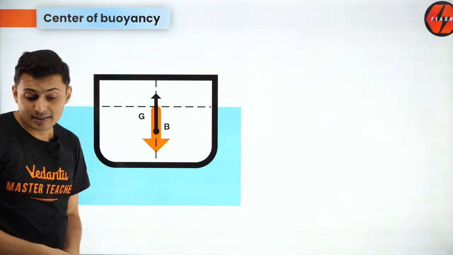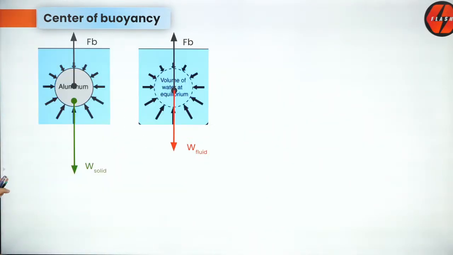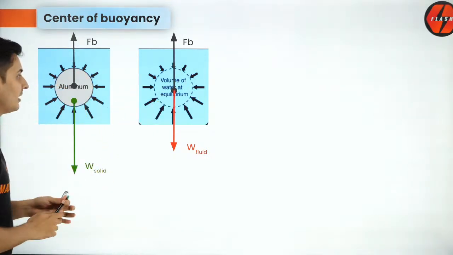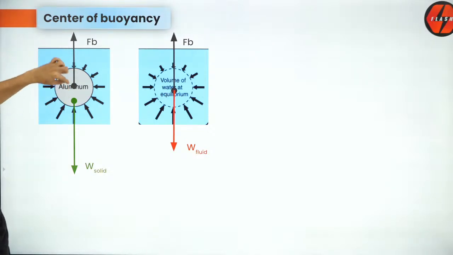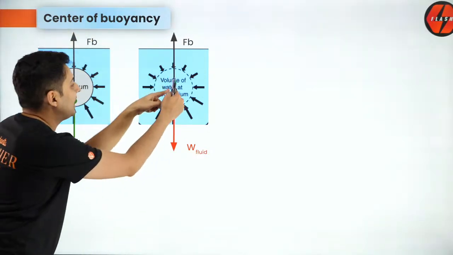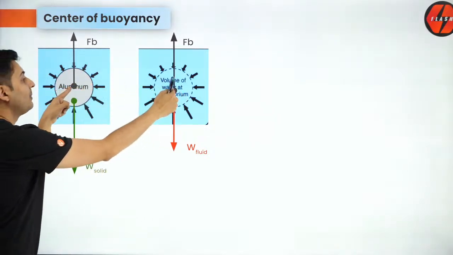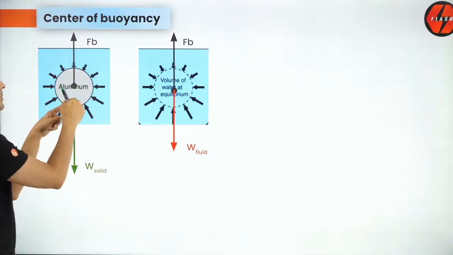Yes, Kirito, I said buoyant force will act from the center of mass, but center of mass of whom? Center of mass of the displaced fluid. The displaced fluid center of mass and the object center of mass can be two different places. Understand that. So buoyant force acts from center of mass of displaced fluid. The weight of the solid could be somewhere else.